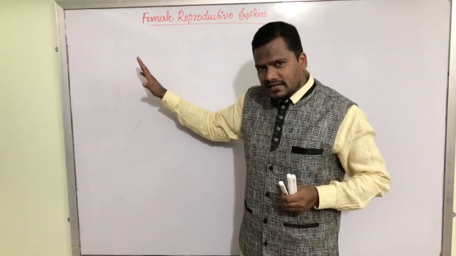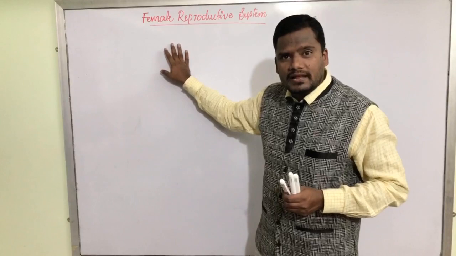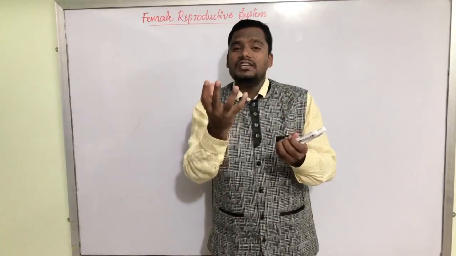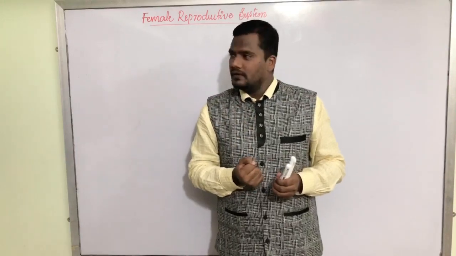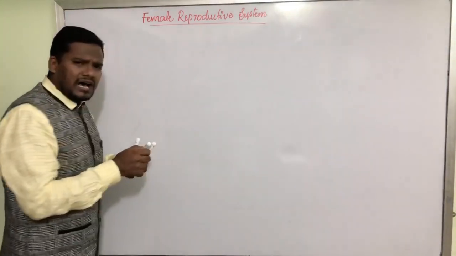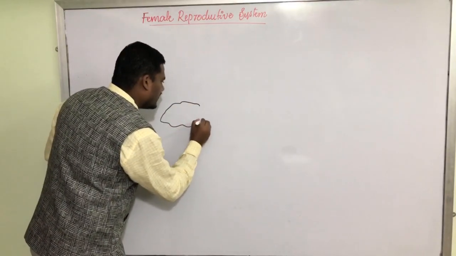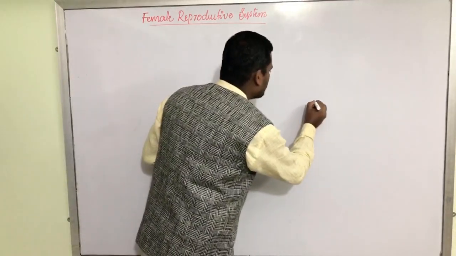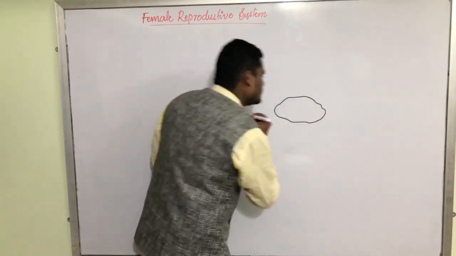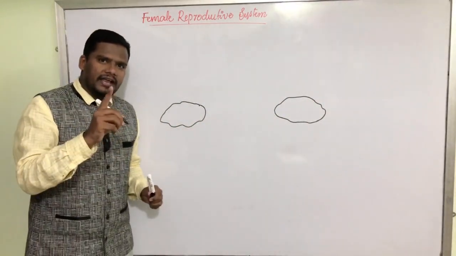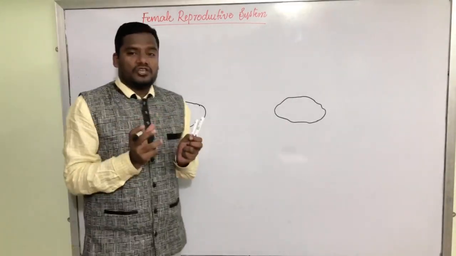In the male reproductive system, the testes were where sperms were formed; similarly, in the female reproductive system there is a pair of ovaries in which the female gamete, the ovum, is formed. These ovaries are generally almond shaped, and this pair of ovaries is located in the abdominal cavity, particularly in the pelvic region.